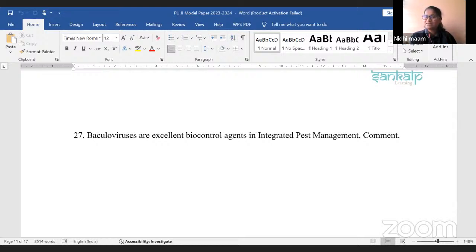These are the organisms which cause damage to the crops. Why is it called biocontrol? Because we are using a living organism to control the pests.